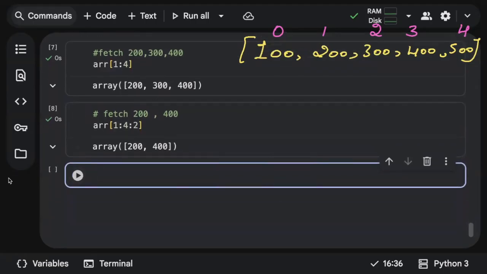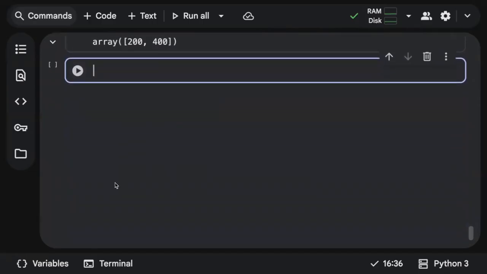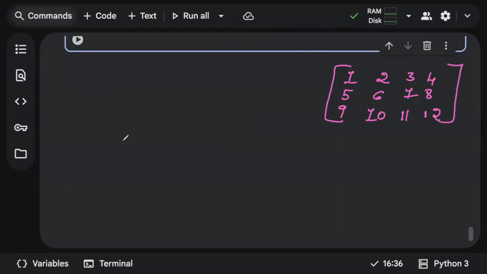Now let's explore the same indexing and slicing with respect to the two-dimensional array. This is quite an interesting thing which you have to explore, and you will find it very interesting related to 2D. So let me just create an array. Let's see, my array is 1, 2, 3, 4, 5, 6, 7, 8, 9, 10, 11, and 12. So basically, this is my two-dimensional array.